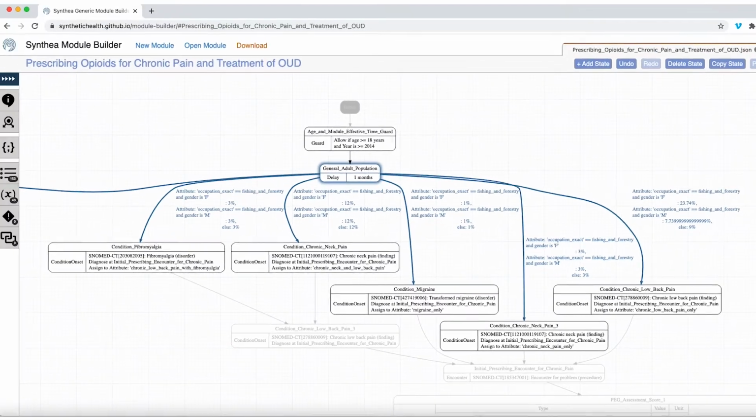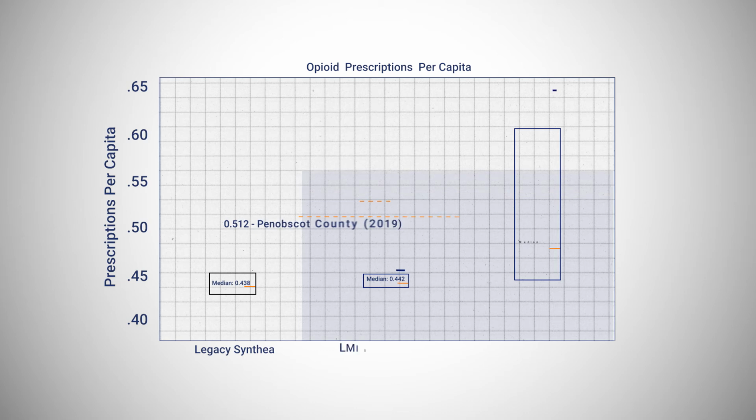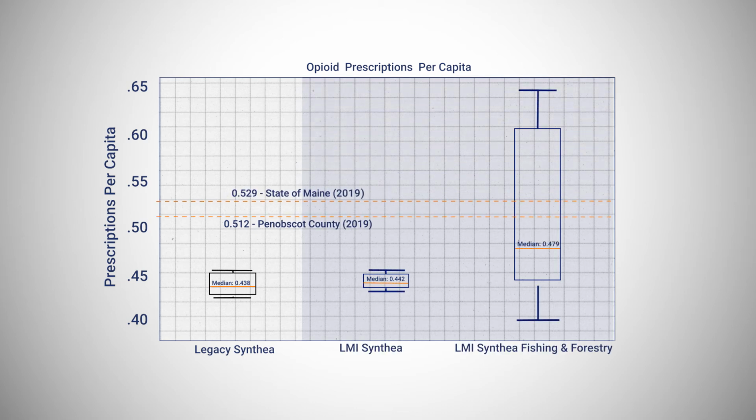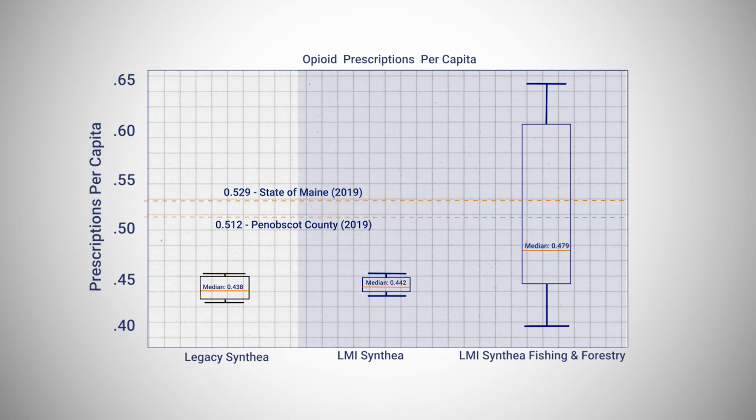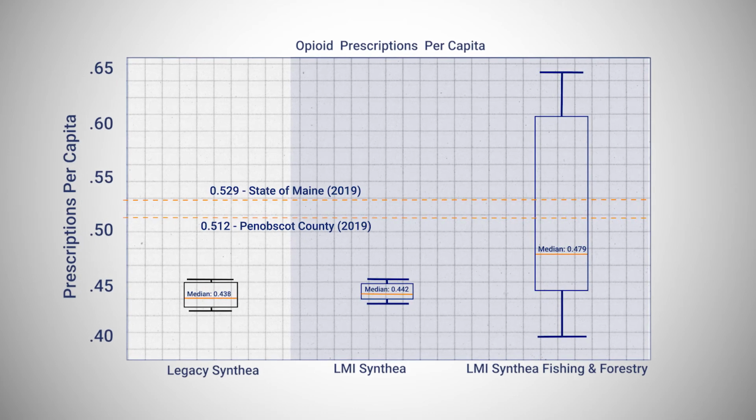Our primary validation focus was to get the number of prescribed opioids to be more representative of the real world and improve upon what the current Synthea software can do. So then we compare our ground truths with the current version of Synthea and our enhanced version. We found that our Synthea enhancements perform slightly better than current software in matching against opioid prescription metrics for Penobscot County.